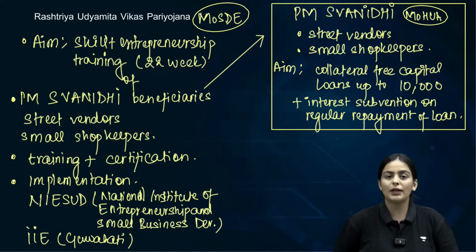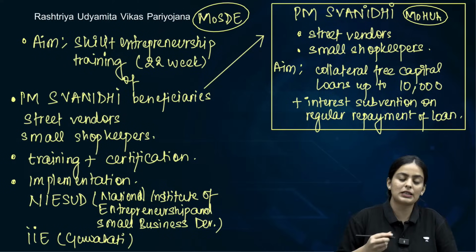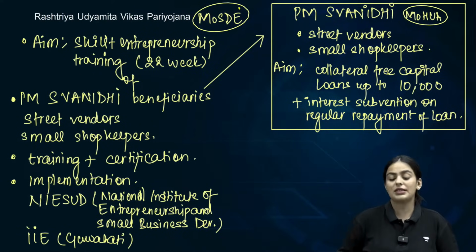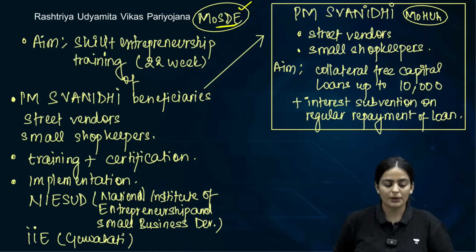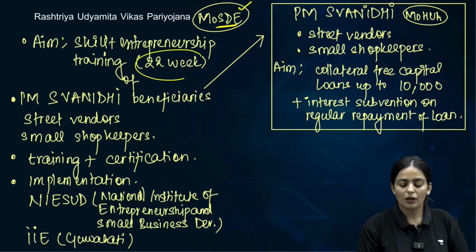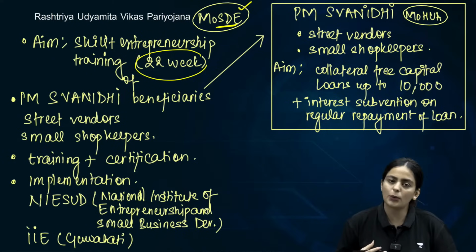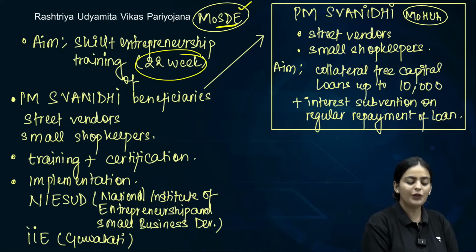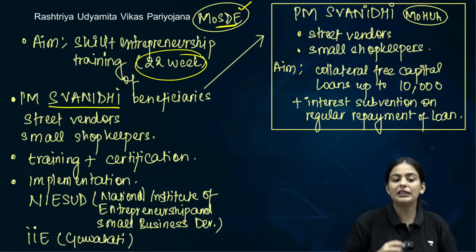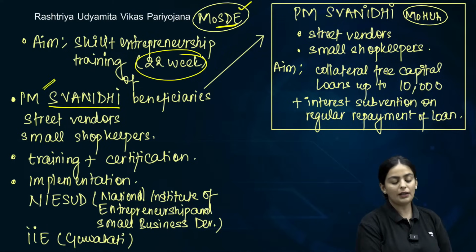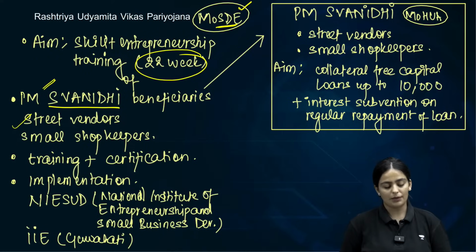Let's discuss this. Rashtriya Udyamita Vikas Pariyojana, which we've discussed, is a scheme of the Ministry of Skill Development and Entrepreneurship, basically to provide skill training of 22 weeks, which can be online or offline. To which beneficiaries? To the Swanidhi beneficiaries. And who are those? The street vendors, the small shopkeepers, etc. So training and certification will be provided.